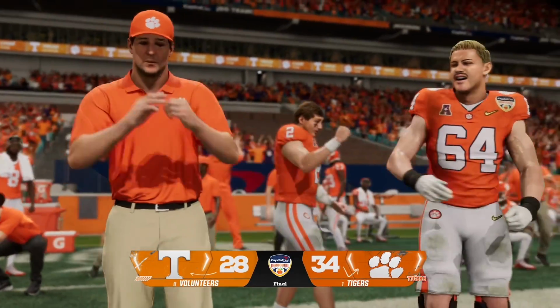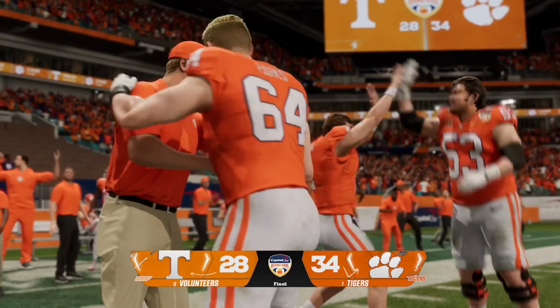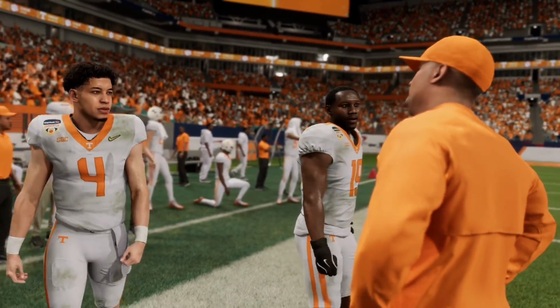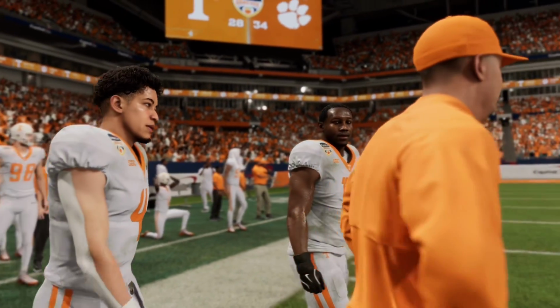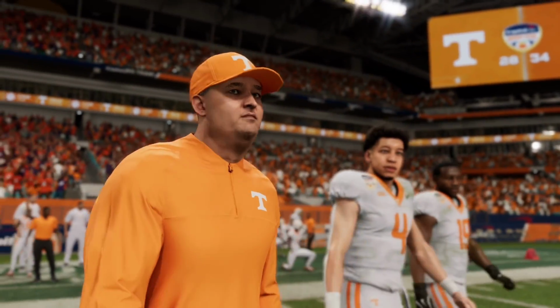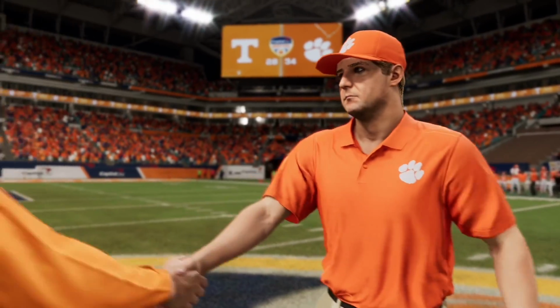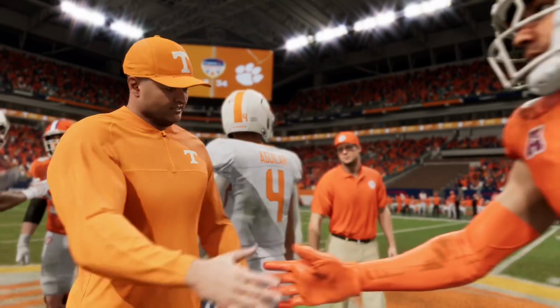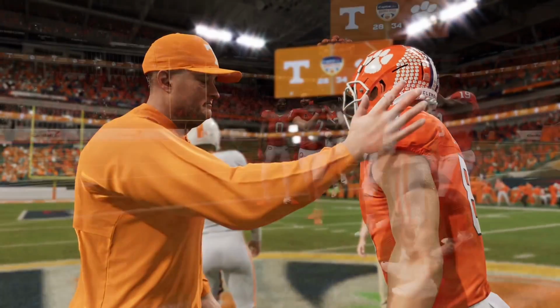Clemson is going to end up winning this one over Tennessee 34-28. So, I guess Clemson is their orange team, which, I mean, this is not going to happen in real life. Honestly, Joey Aguilar is 100% winning that one in real life because, I mean, Dabo Swinney, I don't know how he's here. I don't know how Cade Klubnik's here. Georgia Tech owns your poverty program. No, I'm just kidding. But anyway, let's get into the next game.